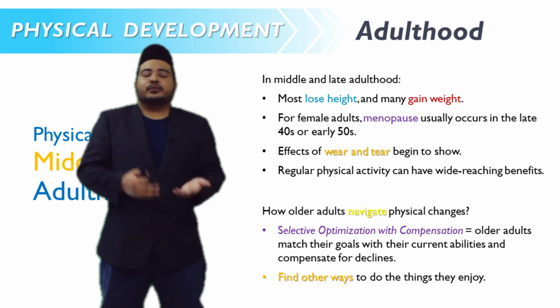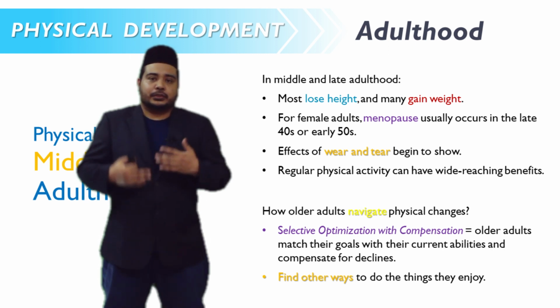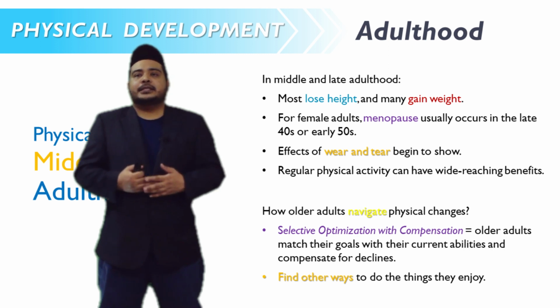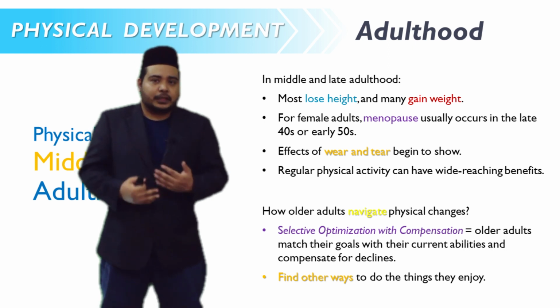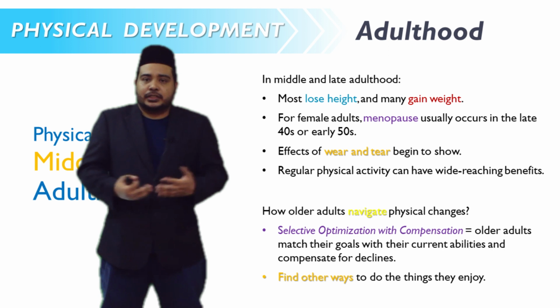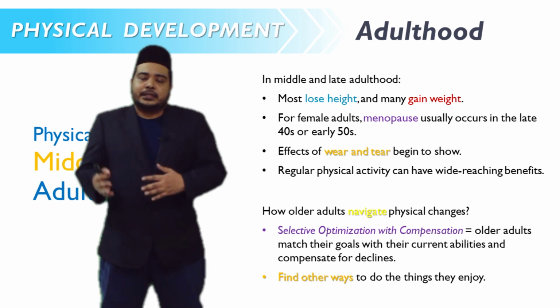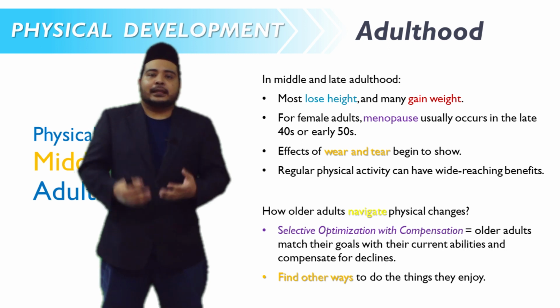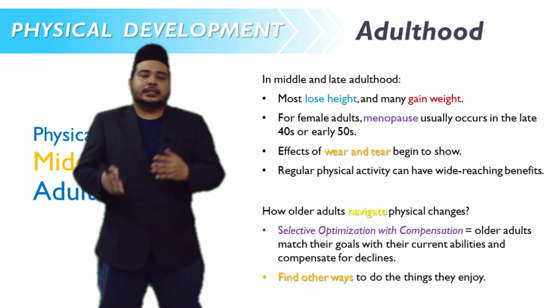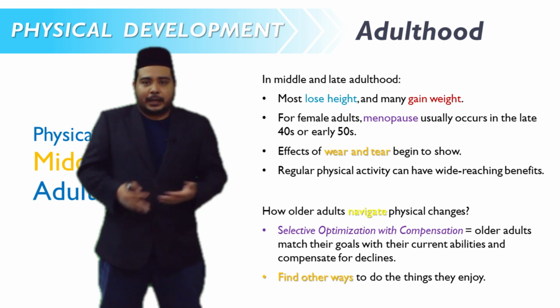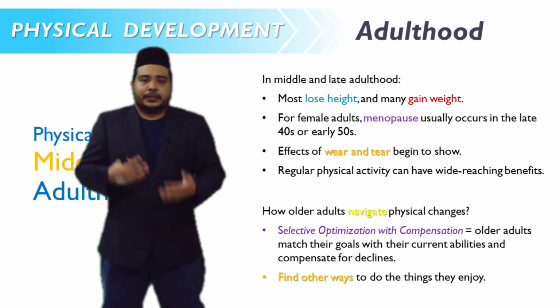The effects of wear and tear also begin to show. Wear and tear here means that if you excessively use your physical condition and do a lot of physical activities, when you reach 40 years old you will start to feel pain or soreness in some of your body parts. Why?